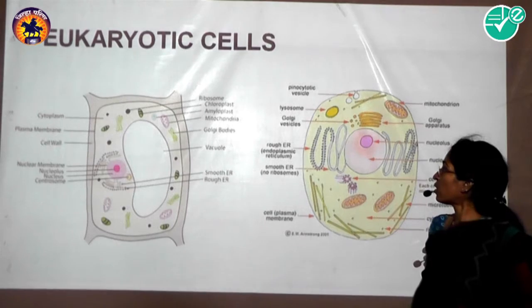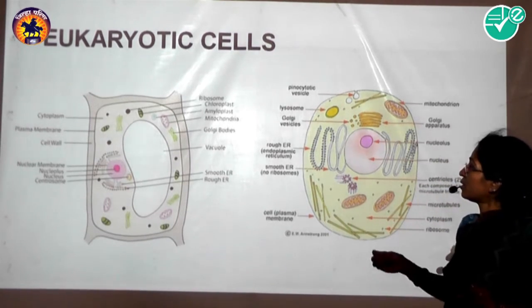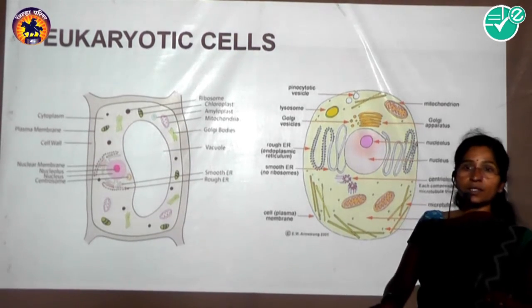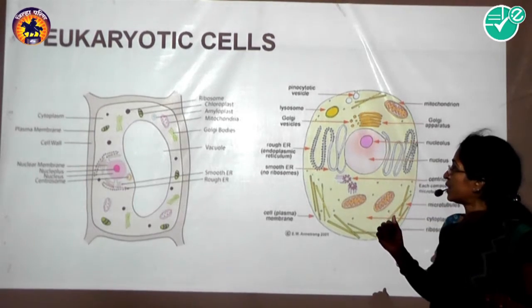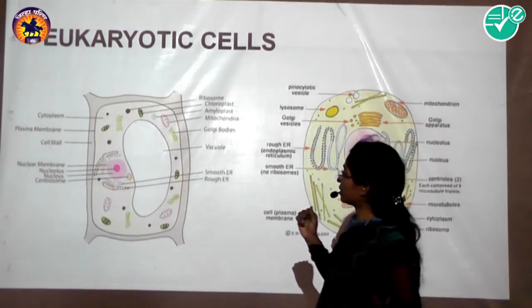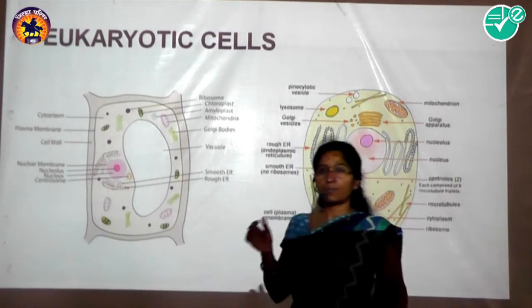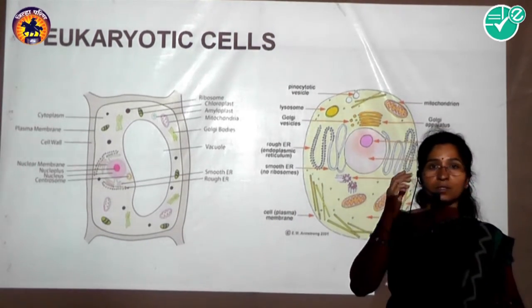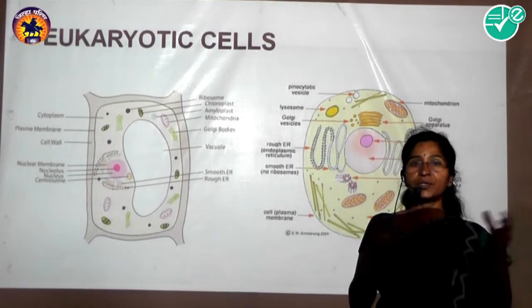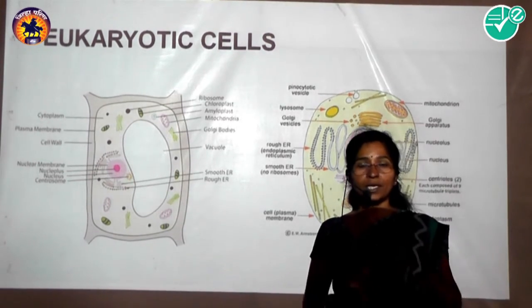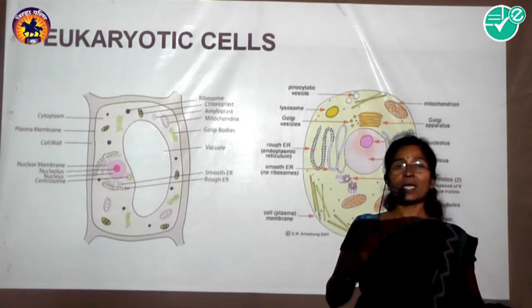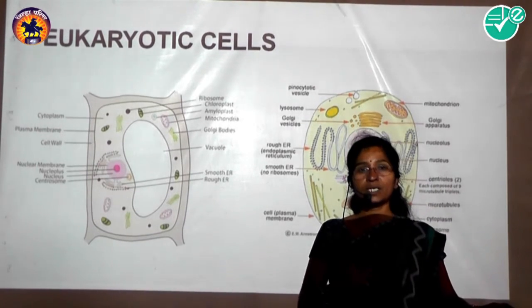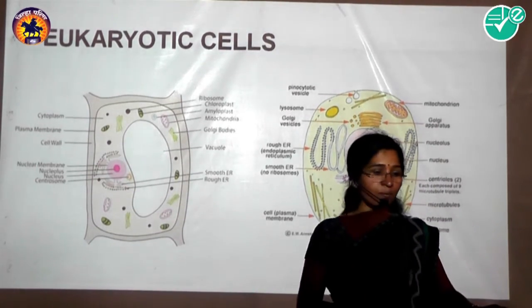These are the 3 layers present in the plant cell wall: middle lamella, primary wall and secondary wall. Two adjacent cells are interconnected with one another by a cytoplasmic bridge called plasmodesmata.